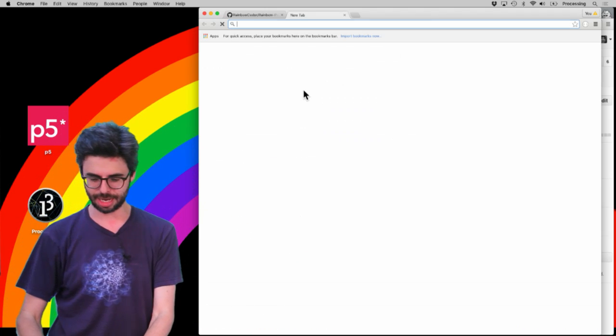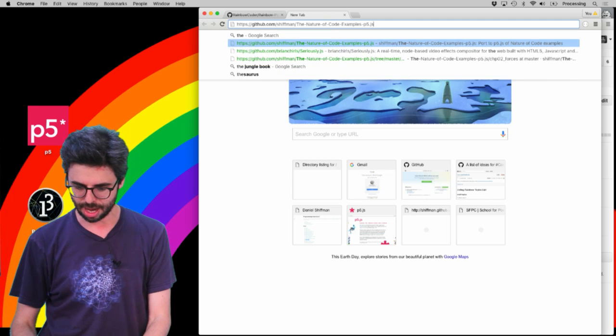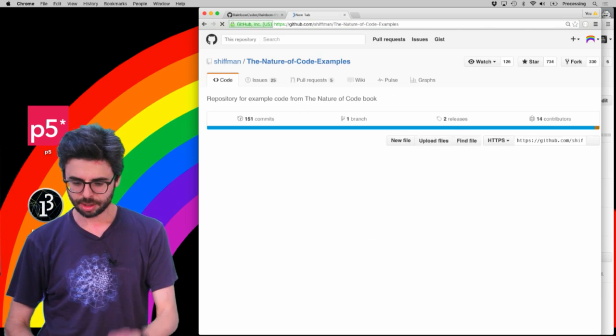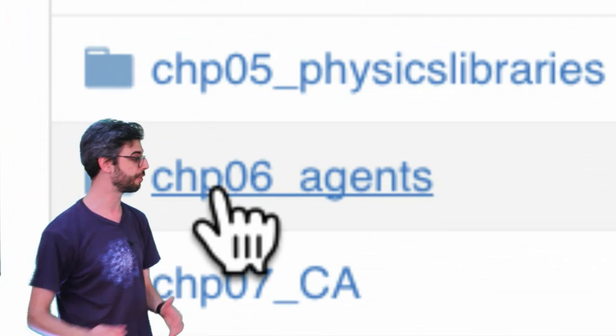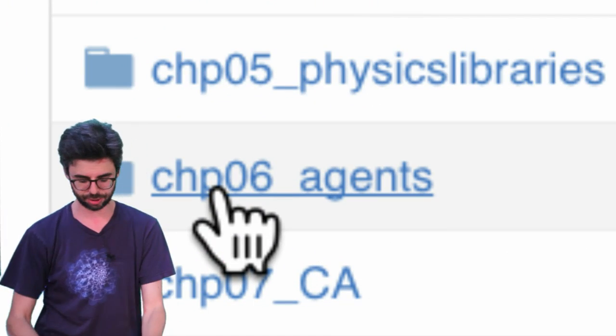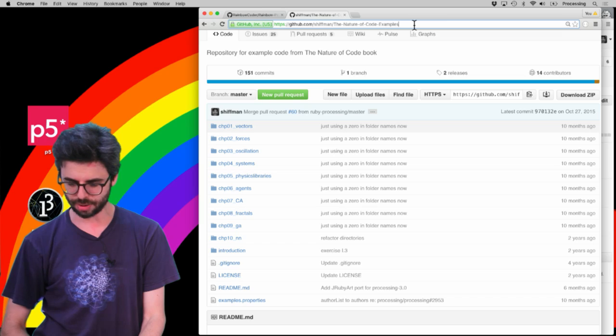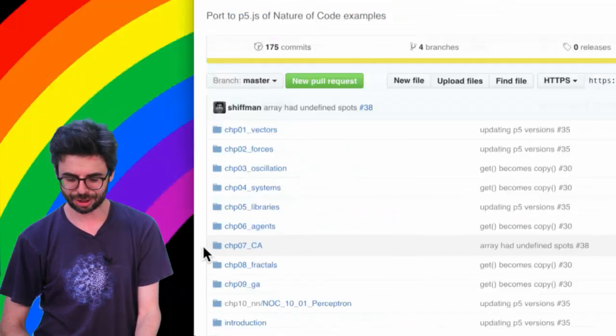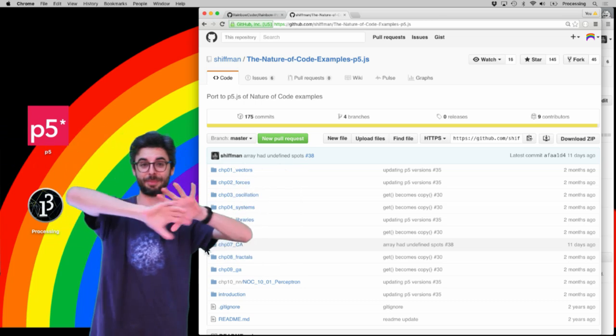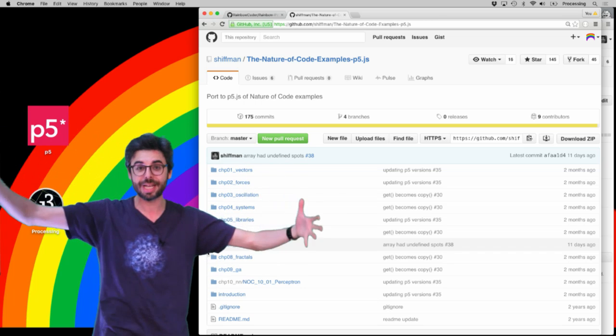Just to think about something kind of code-wise, I have this Nature of Code examples repository, which is all of the code examples from my book, Nature of Code. And then I also have the Nature of Code P5JS repository, which has no relationship between the two, but it's a duplicate.